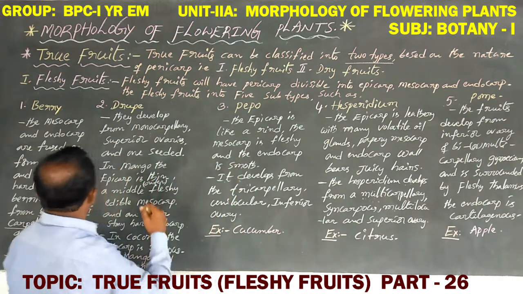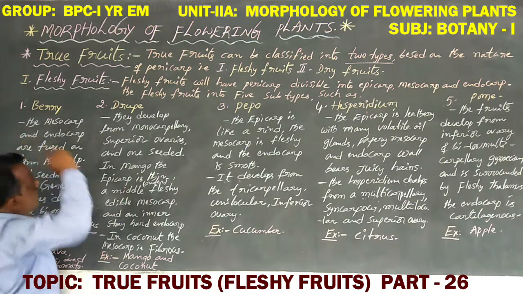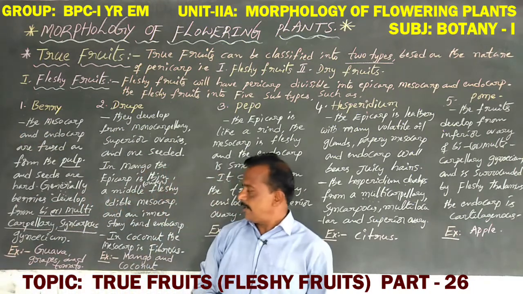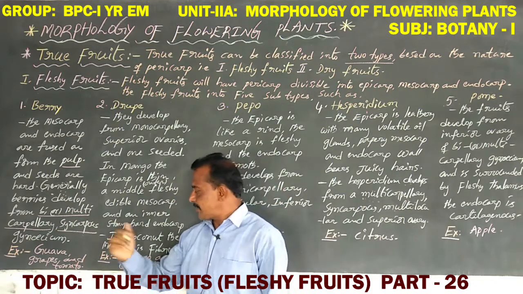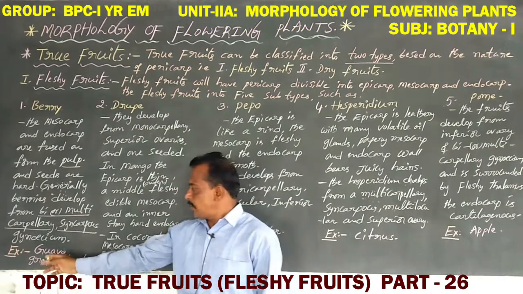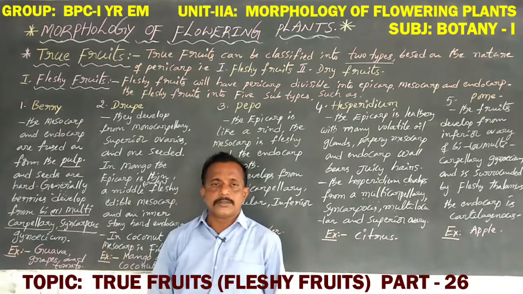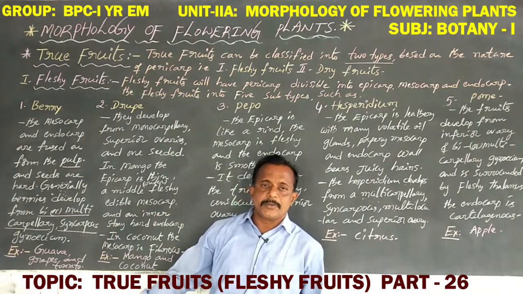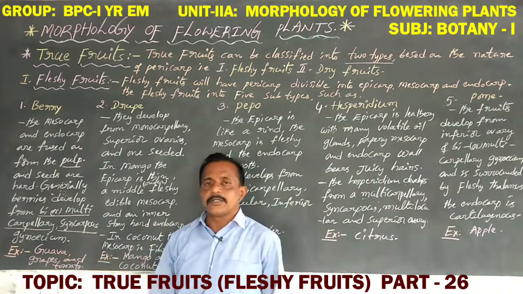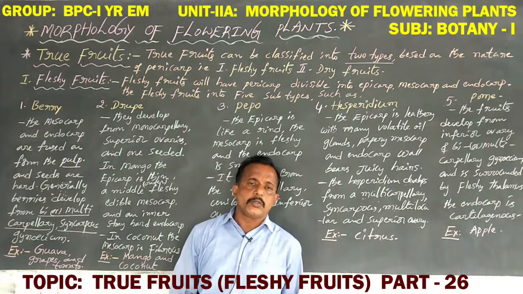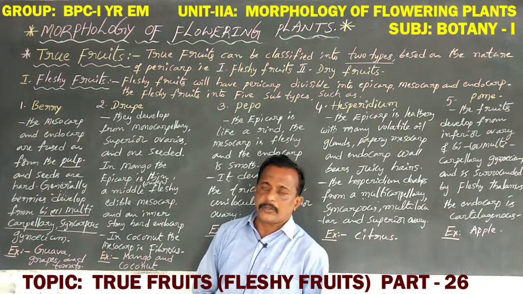First, berry. Examples are guava, grapes and tomato. Guava in Telugu is jama kaya, grapes is draksha, and tomato is tomato.